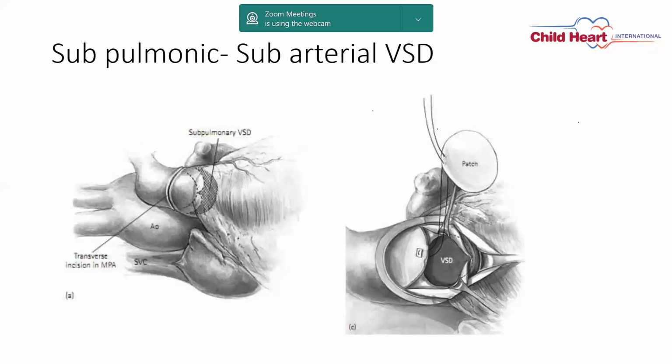Your aim is to come at the junction of the pulmonary valve and the muscular septum. And once you enter there, your suture should come out from the pulmonary annulus side. So your sutures are not going to go near the aortic valve at all.